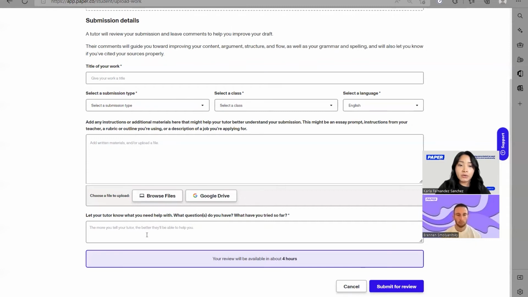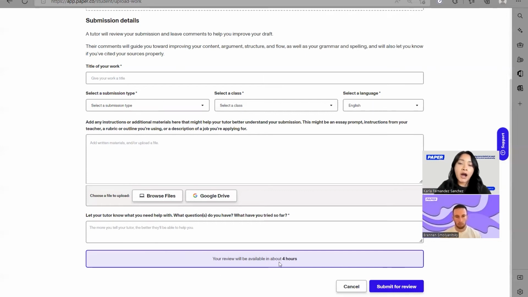And your student can also go ahead and give us comments. So maybe there's something in specific that they struggle with when it comes to writing, maybe citations, maybe that punctuation isn't always at its best. This is when students can go ahead and let us know so that the tutor can pay extra attention to those details. Here we can also see an ETA.